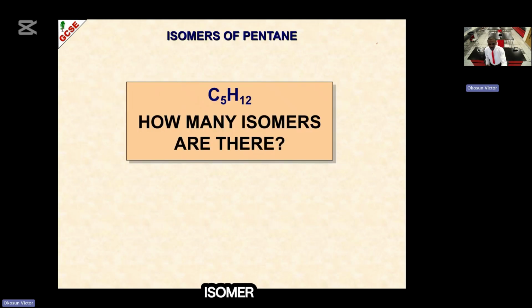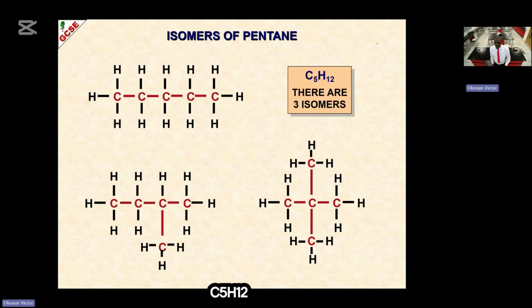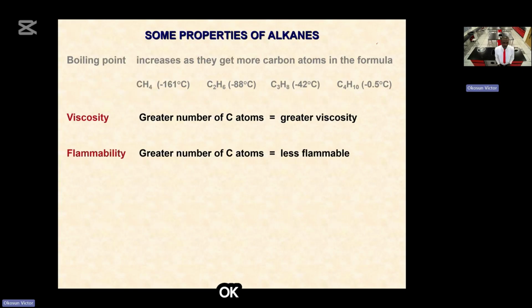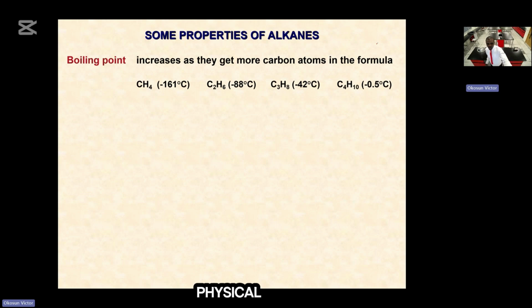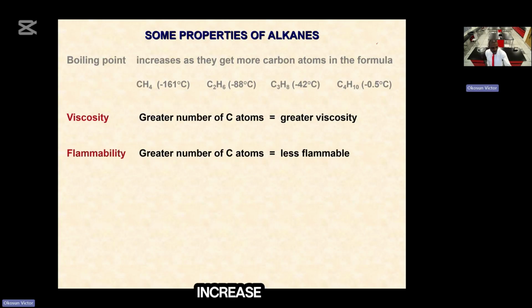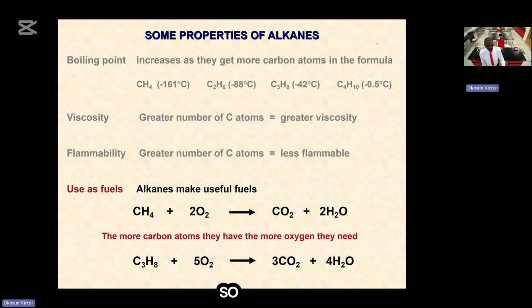So how many isomers are there in C5H12? You can work that out. C5H12 has three isomers: 1, 2, 3. Okay, now let's go to properties of alkane. These are physical properties. As you go down the alkane family, boiling point increases, viscosity increases, flammability reduces. The first member is highly flammable. It is always used as fuel. Natural gas is the most common constituent used as fuel. So these are physical properties.